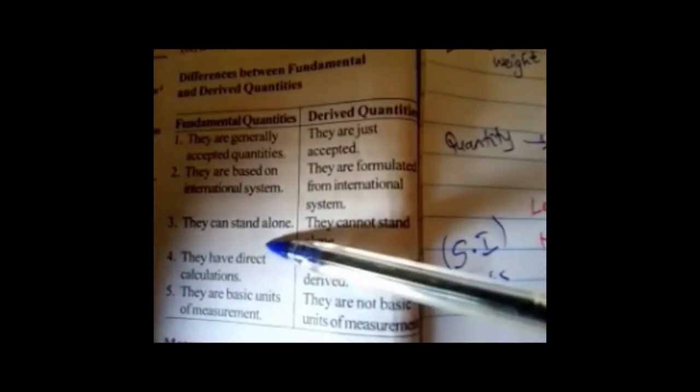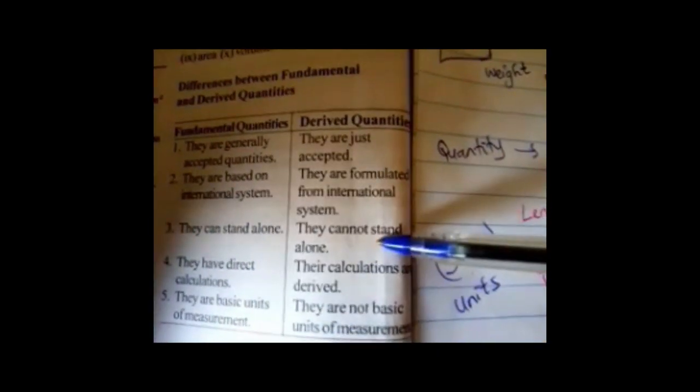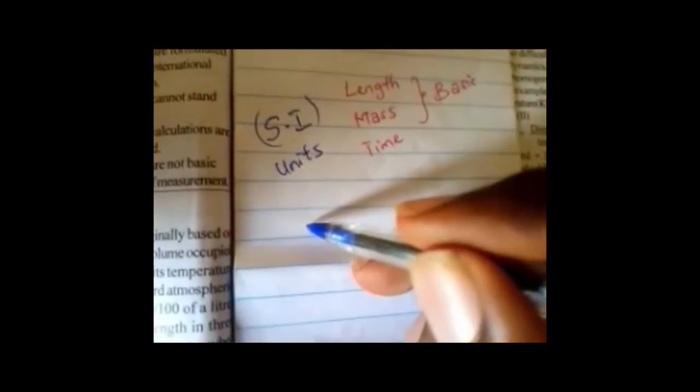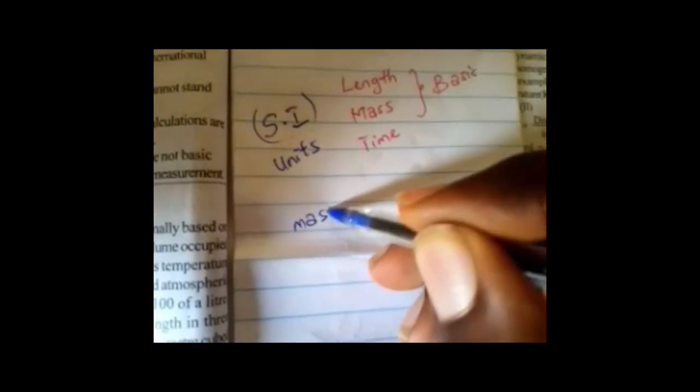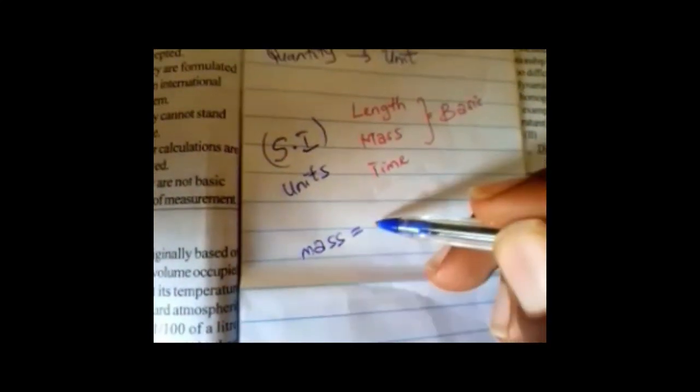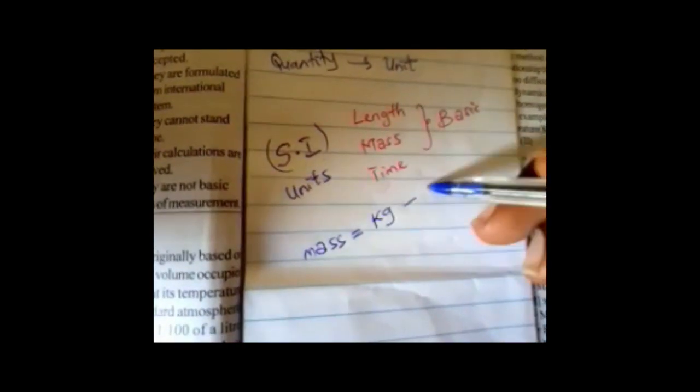So fundamental quantities can stand alone. That's because they are basic, while derived quantities cannot stand alone. Fundamental quantities have direct calculations. A simple example, the fundamental quantity is mass. Mass is simply measured in kilogram. This is fundamental.